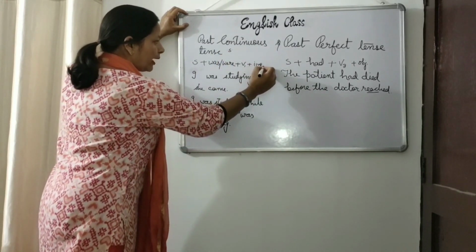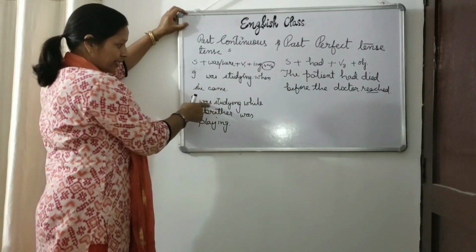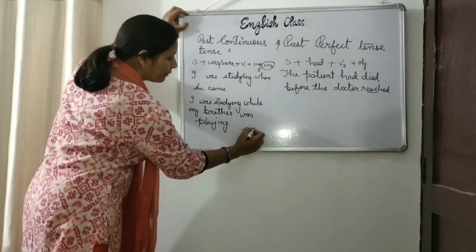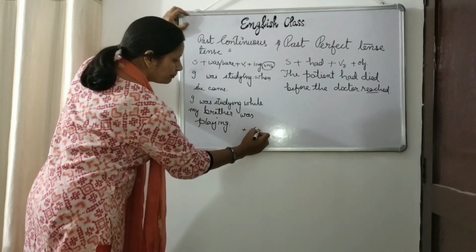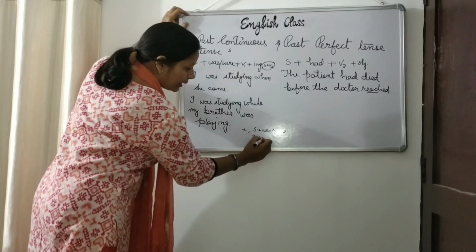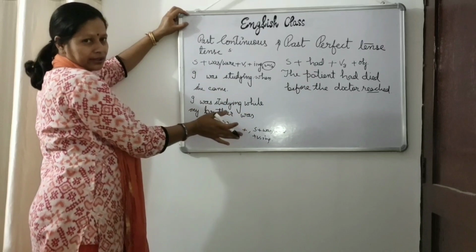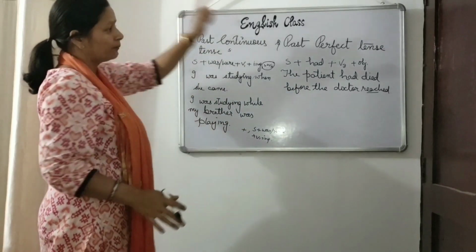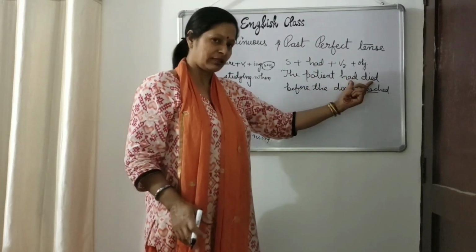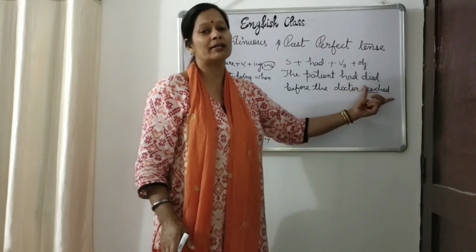and in that you have to add subject plus V2, and in the second part subject plus was plus verb ing, plus you have to take subject plus again was plus verb V1 ing. Means you can take both the rules in both the sentences. Okay, in past continuous tense. But in past perfect tense, you always have to take had plus V3, and in the second part you have to take subject plus V2.